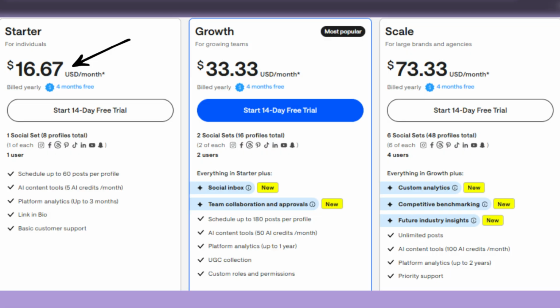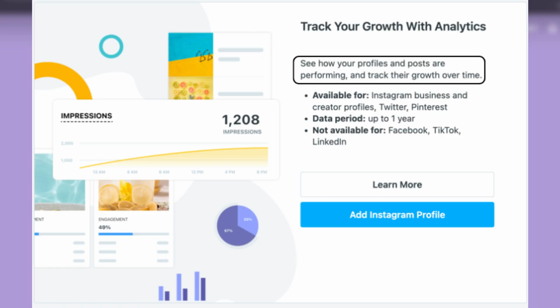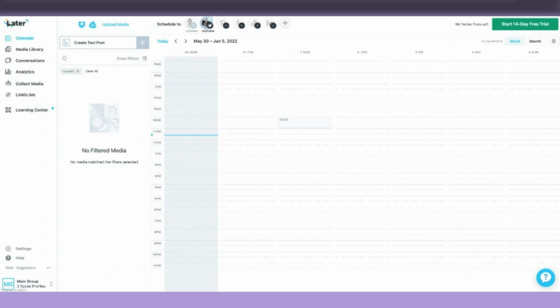$53.33 per month. Buffer uses a simple, queue-based social media scheduling system and a calendar view. It does not offer a drag-and-drop interface directly onto the calendar for arranging posts, prioritizing functional efficiency over visual planning, while Later is centered around a visual planner with a drag-and-drop interface. This key feature makes it ideal for planning and visualizing social media posts for aesthetic social media channels like Instagram and Pinterest. Through that basic one-on-one comparison, you can easily choose what suits you the best.